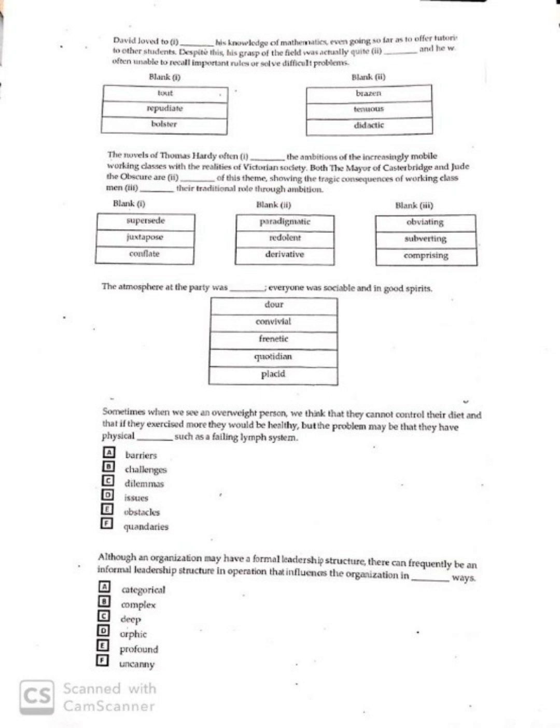Sometimes when we see an overweight person, we think that they cannot control their diet and that if they exercise more, they would be healthy. But the problem may be that they have physical dash, such as a failing lymph system. Okay, let's see. I think we'll go for dilemma and quandary, though it looks very silly. Basically, the meaning would be that they don't know what to do. On one hand, they are becoming overweight, and on the other hand, they have this failing lymph system, so they don't know what to do. The others: barrier, challenge, issue, obstacle. But the problem may be that they have physical challenges, physical obstacles.